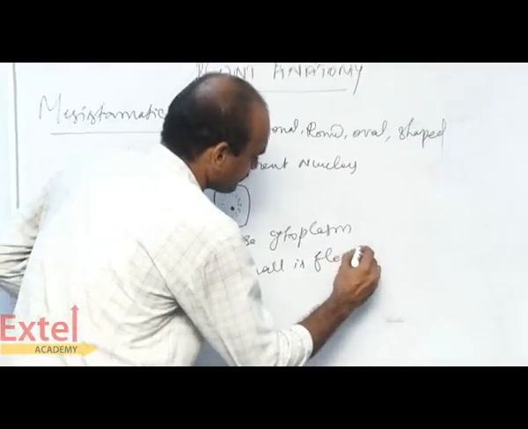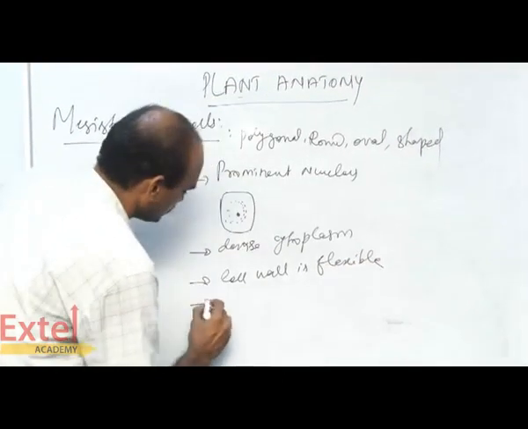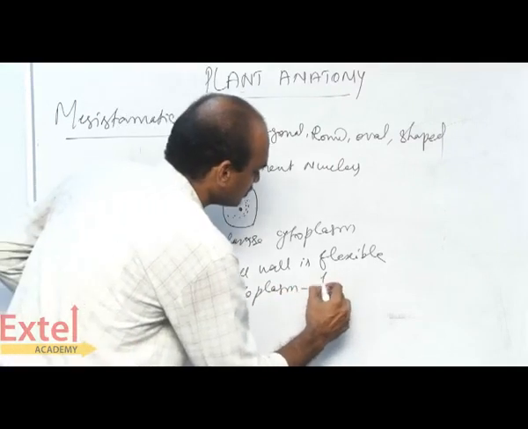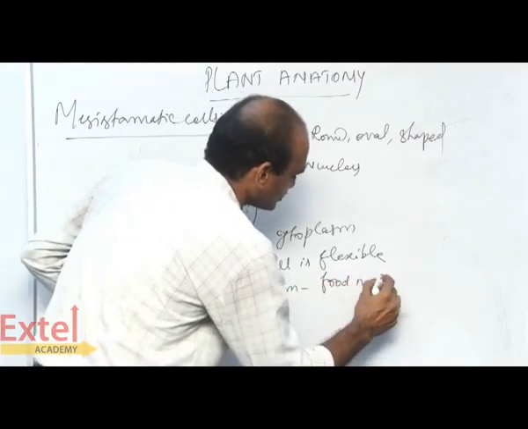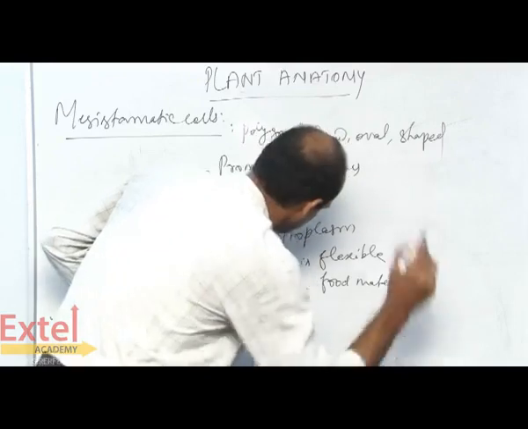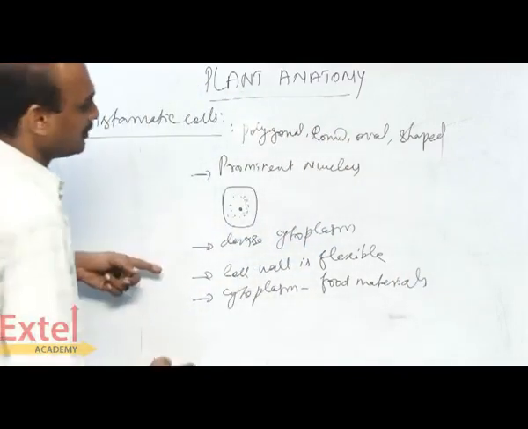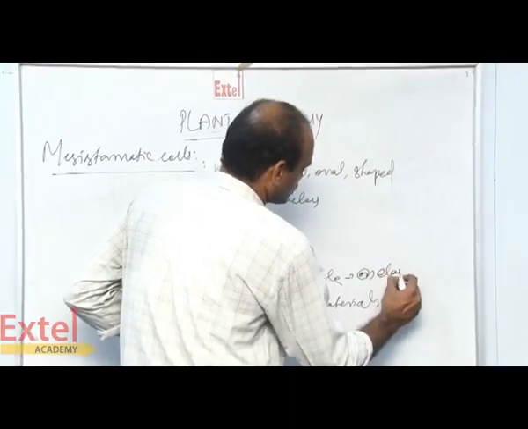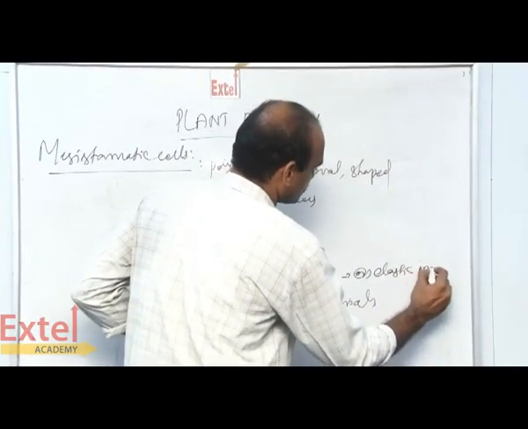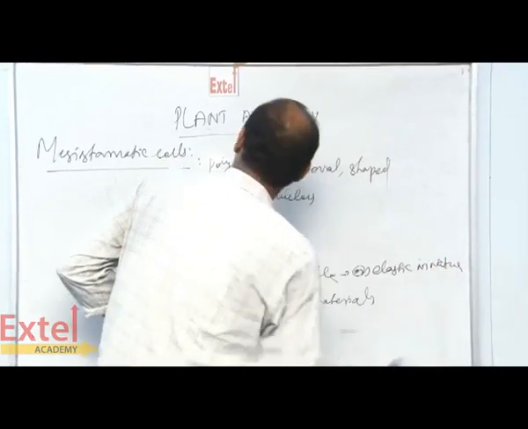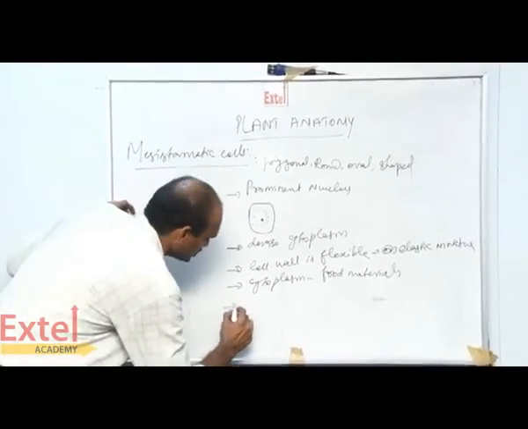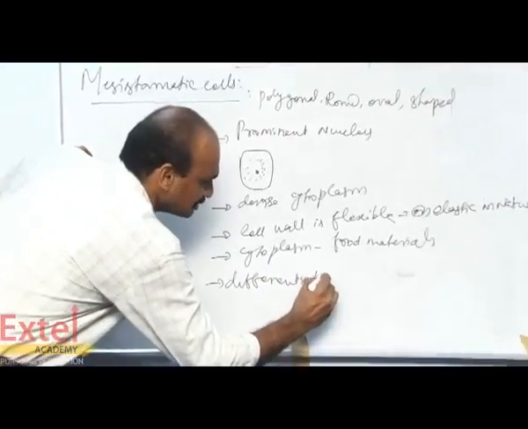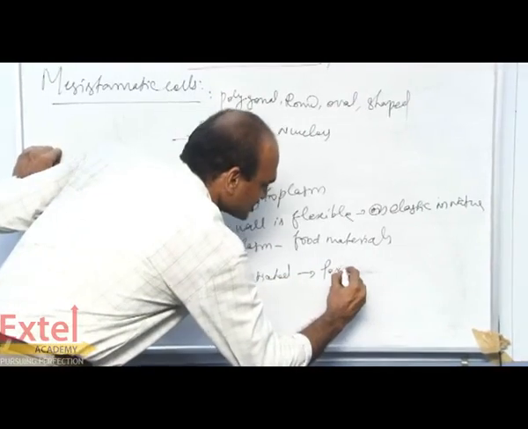The cytoplasm contains food materials. These are the characteristic features. The cell wall is flexible or elastic in nature. Then the meristematic cells are differentiated into permanent cells.